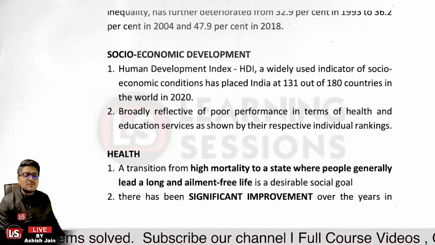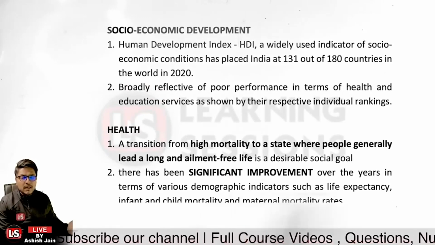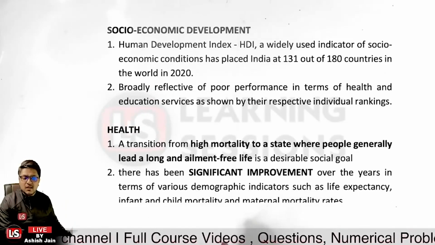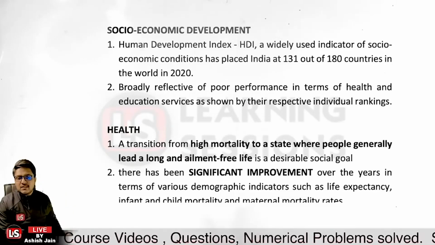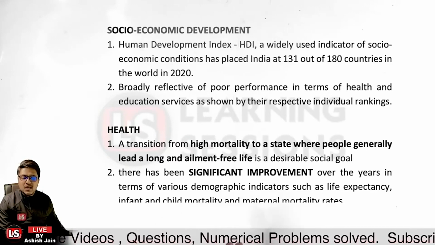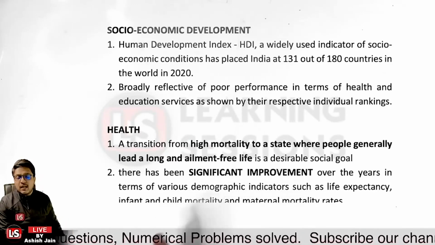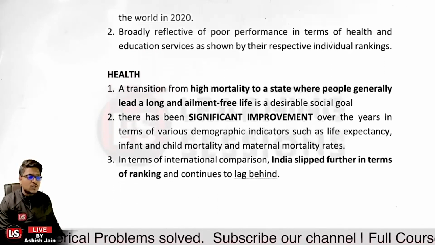And further, there has been significant improvement. It is not that there is no improvement, there is improvement, but if we look at the part of GDP being invested into the healthcare sector, it is very low. The different reasons are, first, the population is quite large, and further the per capita income is very low. So the different avenues for the government related to revenues are very limited. Okay, so those are some of the reasons.